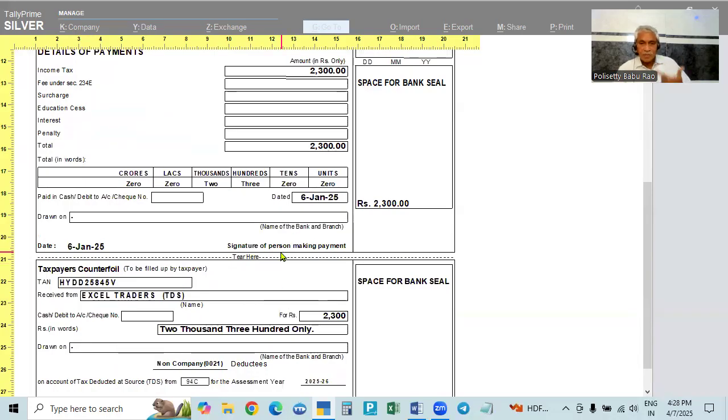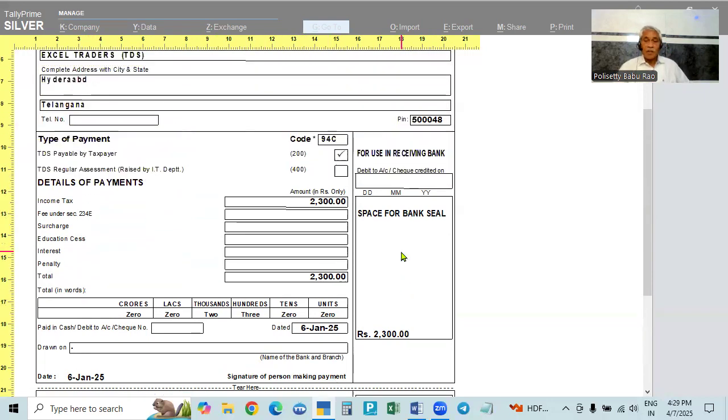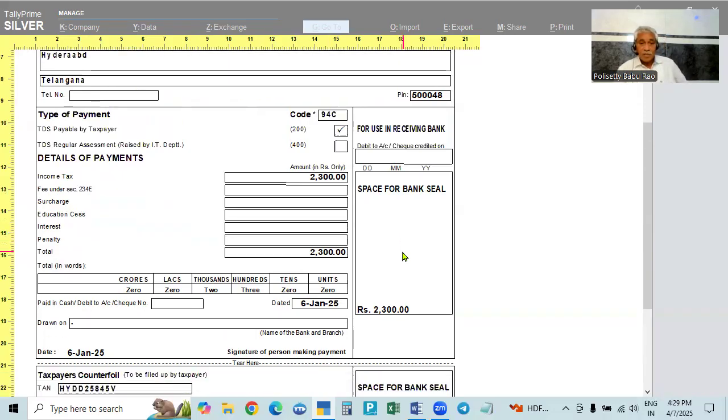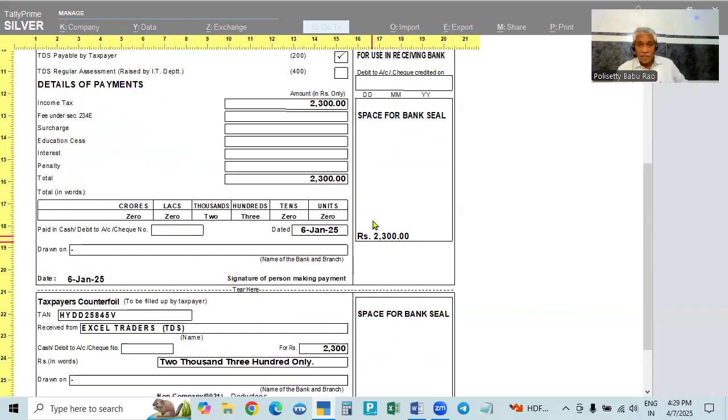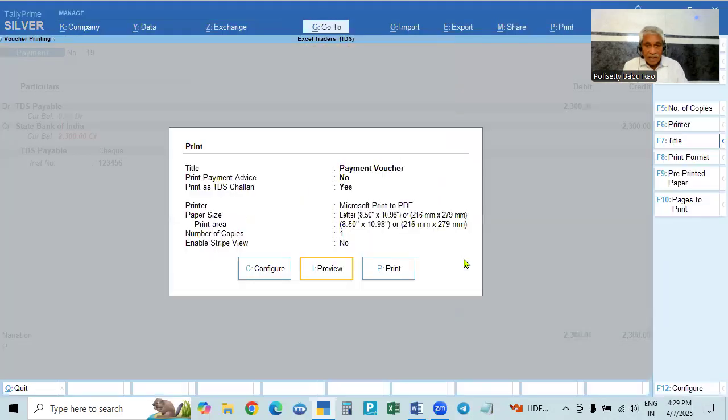We'll take this printout, and the person making the payment will sign it here, and he'll go to the bank along with the cheque. We'll make the payment. After making the payment, this lower part will be given to us. In the two parts, they'll put a stamp, and the bank BSR code, challan number, date, everything will be available here, and we will get this and come back to our system.